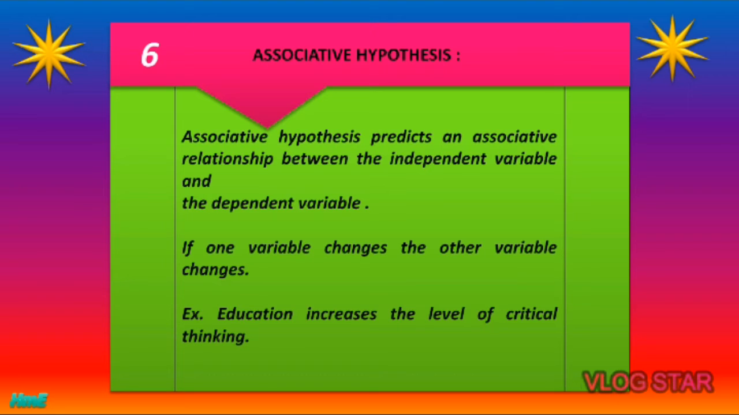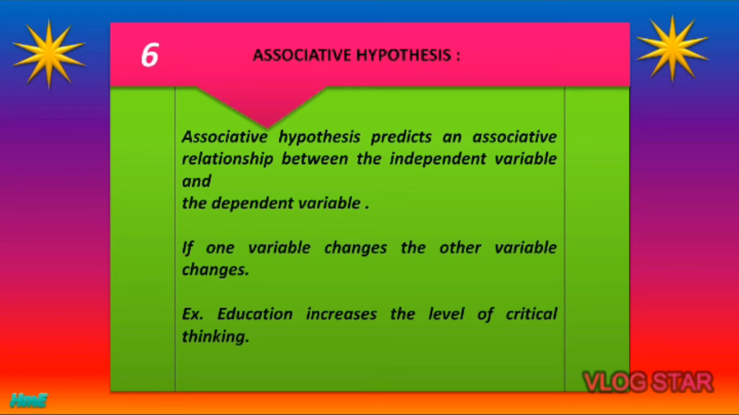That means in associative hypothesis, the researcher will show an associative and interactive relationship between the cause and effect. That means if one variable changes, then automatically the changes will come to the other variable also.